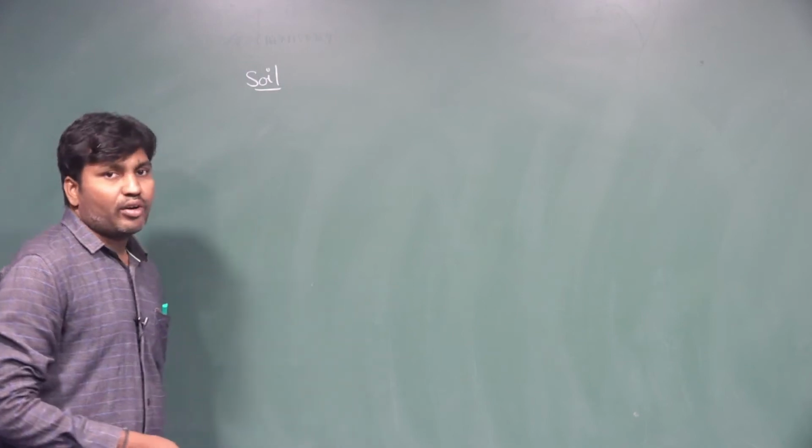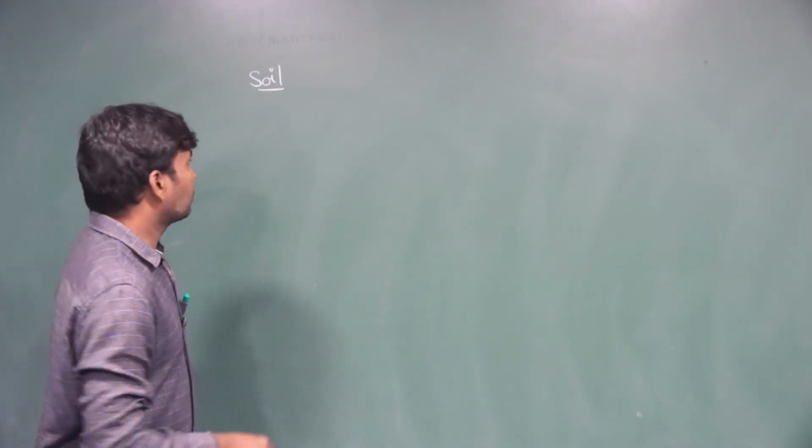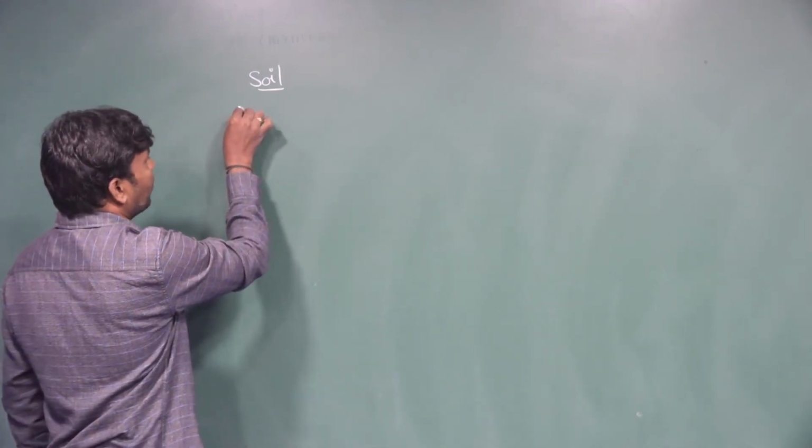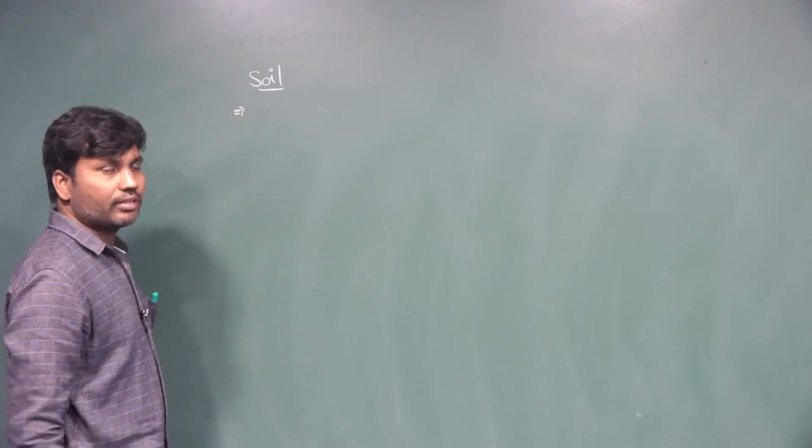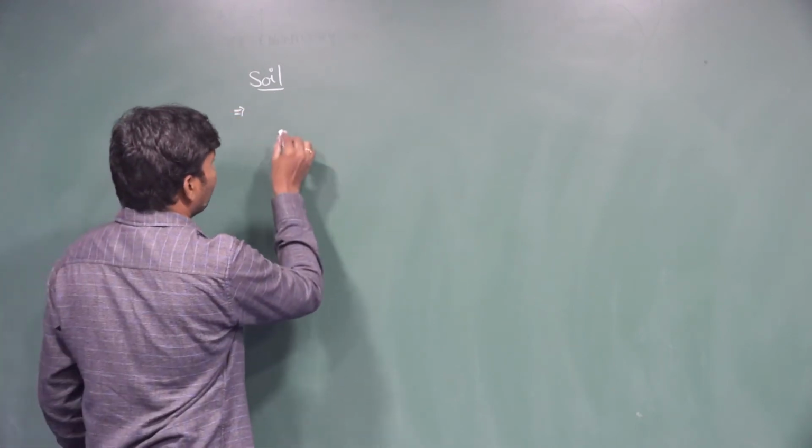The major abiotic components are the factors. One of the important factors is soil. What is meant by soil?